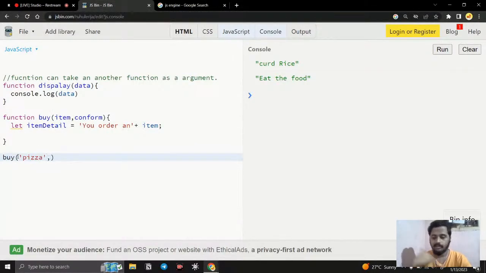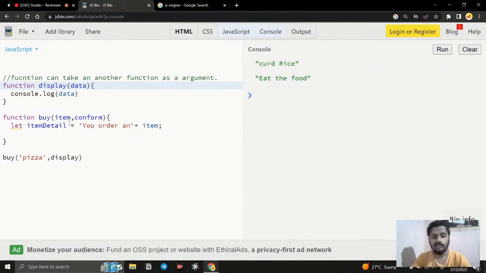The second parameter is not going to be normal data, the input that we are giving. It is going to be another function. Actually we created it, you can see we have display. So I'm going to pass the function as an argument. That is exactly what we talked about. A function can pass another function, so we can pass a function as an argument to another function. That is the qualification JavaScript has.